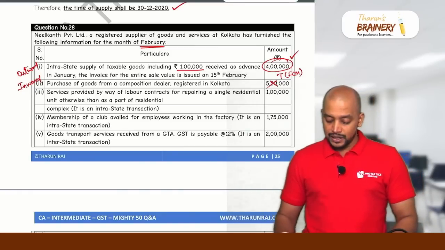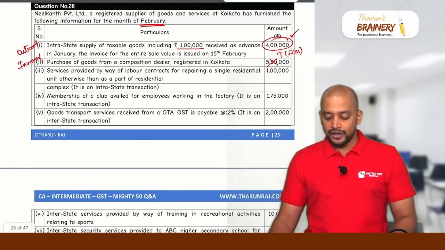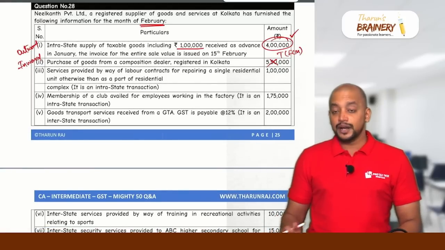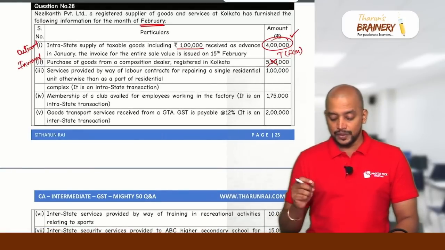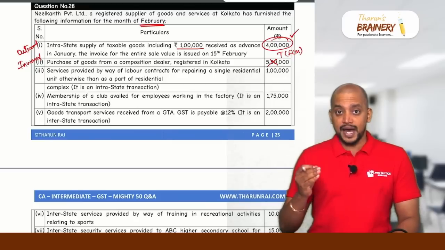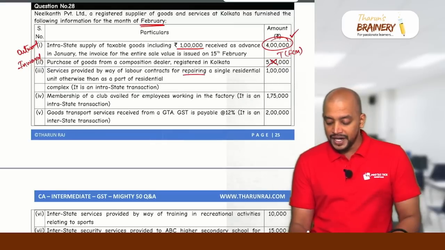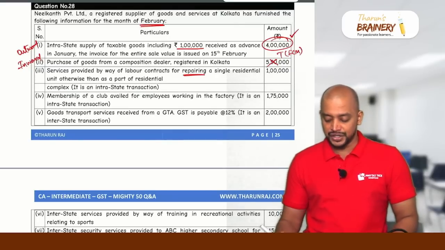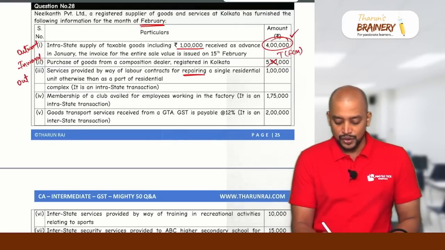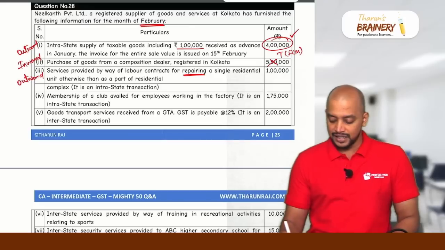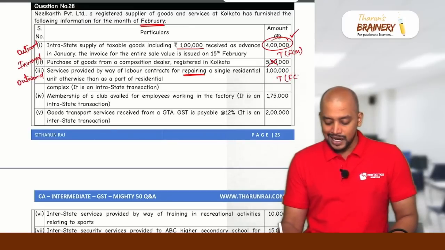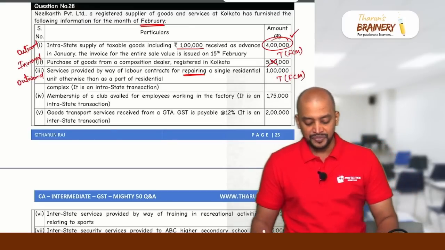Then the next one, services provided by way of labor contracts for repairing a single residential unit otherwise than as a part of residential complex. So it is repair. Already we saw that repair of a single residential unit will be taxable. This is outward, and repair of a single residential unit will be taxable, and it is taxable under FCM.